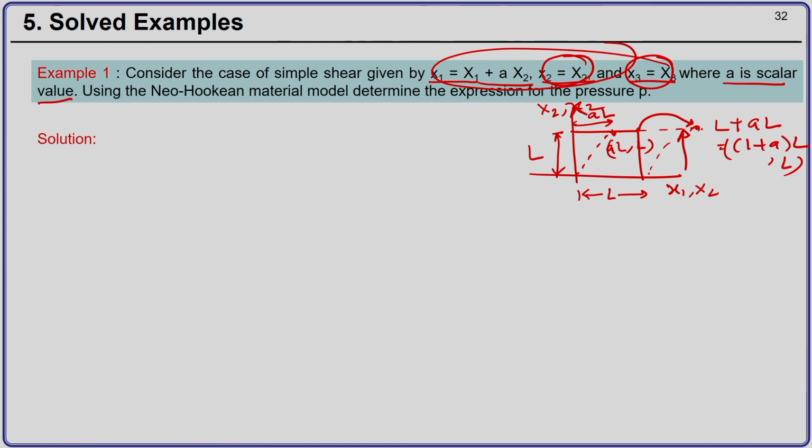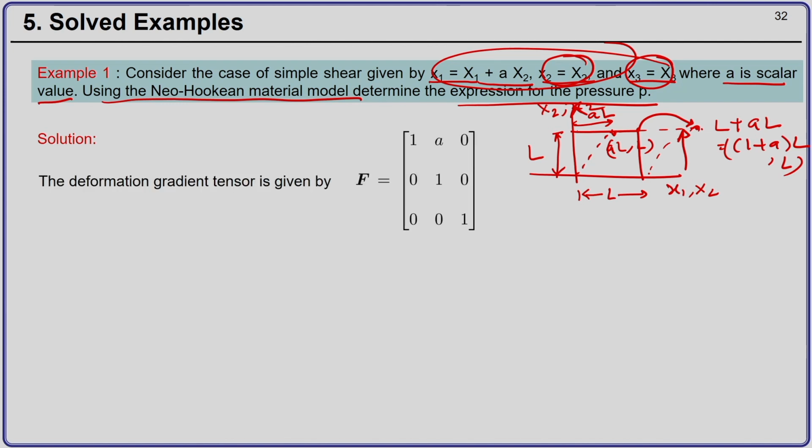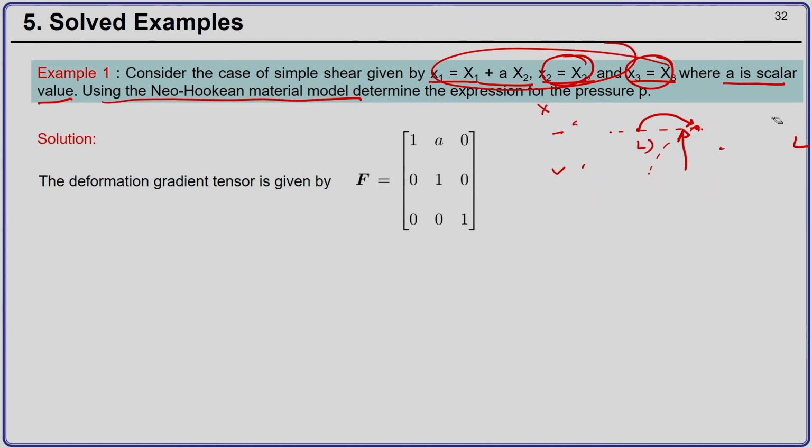Now, if you have a neo-Hookean material model, you have been asked to determine the expression for the pressure P. So, how do you start?